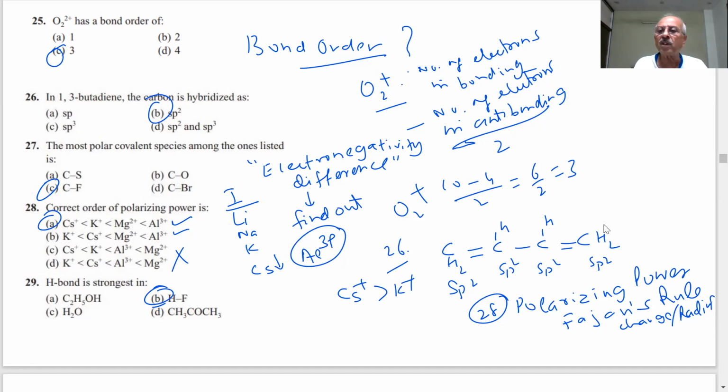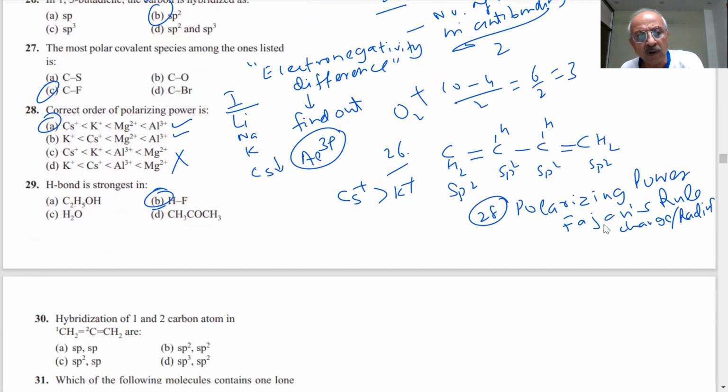I can change this question any moment because I can change these ions. That's all. Hydrogen bond keeps coming again and again. That means some question could be there on that, but there are so many questions which can be put on that. Magnetic behavior, all these types of questions are coming. Fluorine is the most electronegative, that you already know.